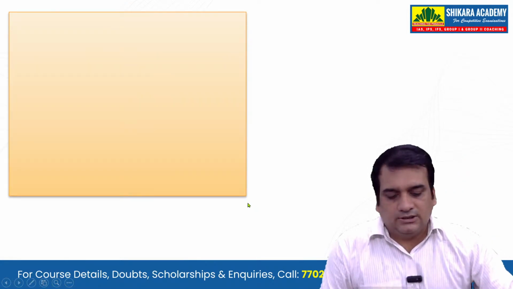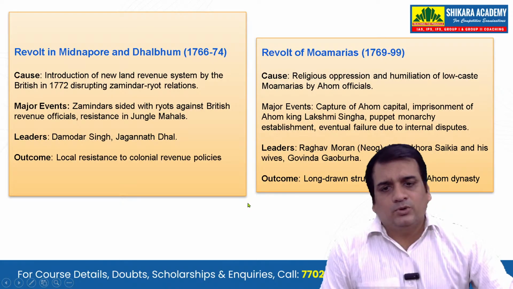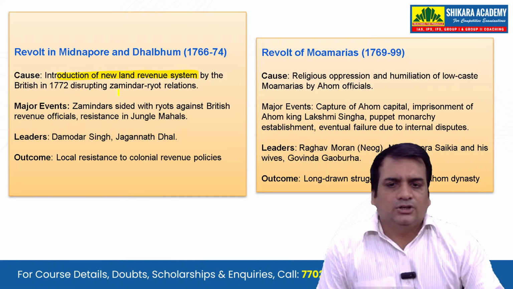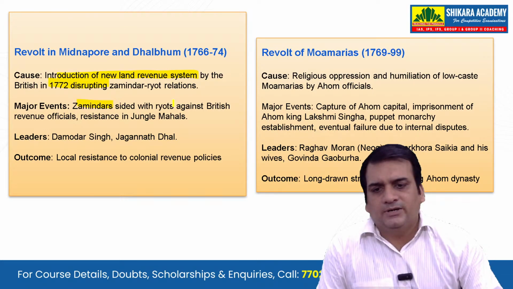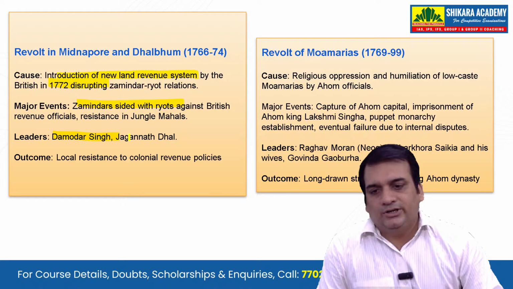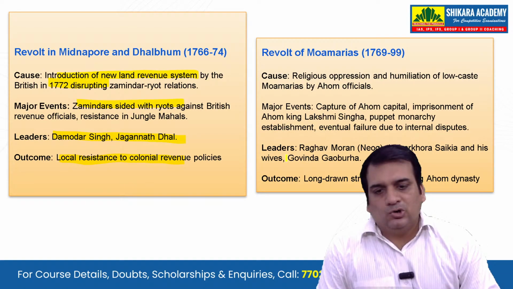Let's see the next one. Next is the revolt in Midnapore and Dalbhum. Again, you will see the very same reasons: introduction of the new land revenue system by the British. Major events: the zamindars sided with the rioters against British revenue. Leaders were Damodar Singh and Jagannath Dhal. And the outcome was local resistance to colonial revenue policies.